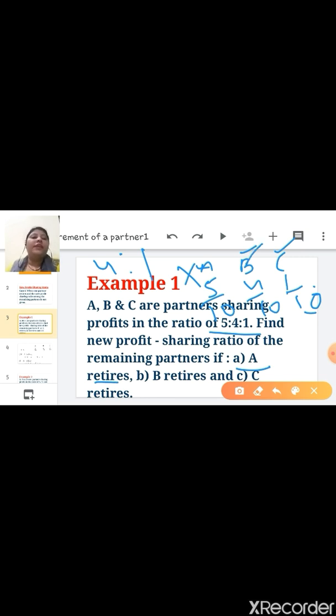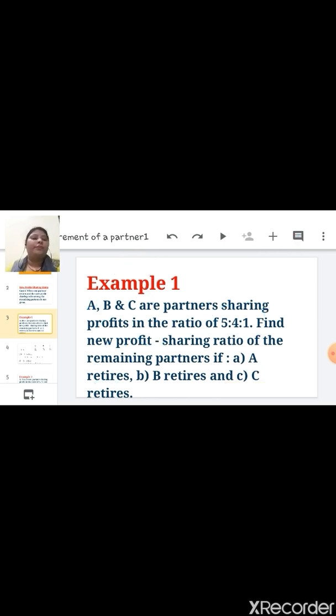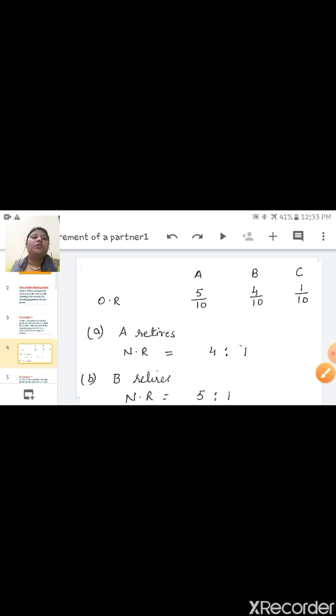Similarly, if B retires, then what is the new share of A and C? That is 5:1, which means 5/6, 1/6. In the same way, if C is retiring, then the ratio is 5:4, which means 5/9, 4/9. Let us see the solution.